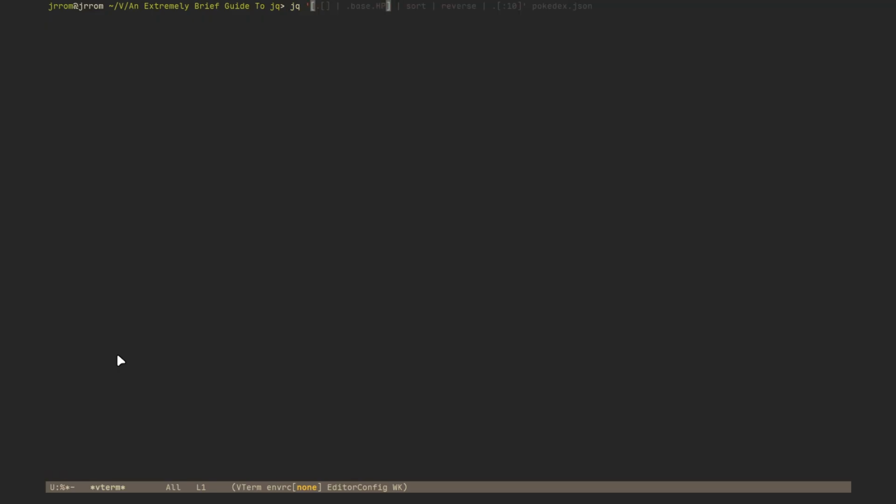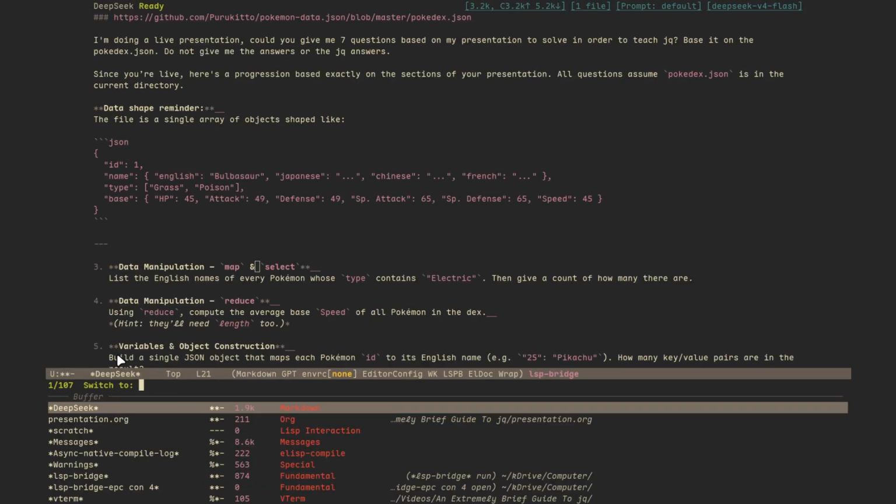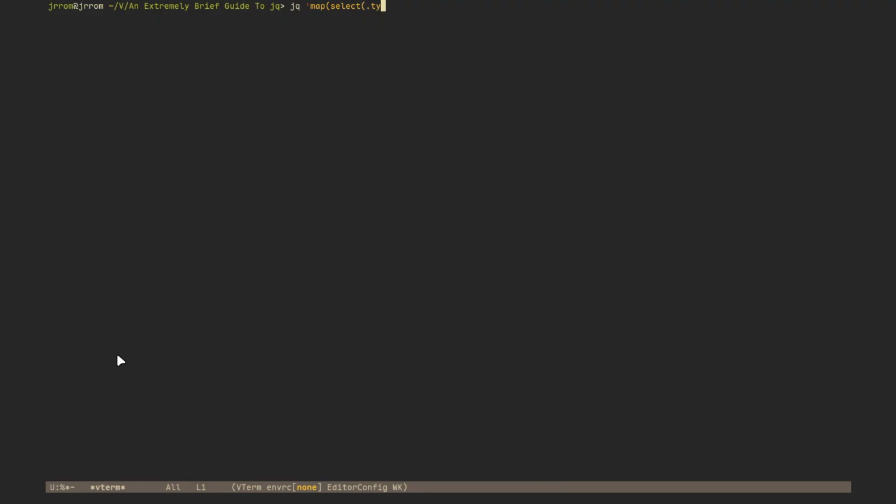JQ. Let's do map select dot type contains electric, on the pokédex JSON.